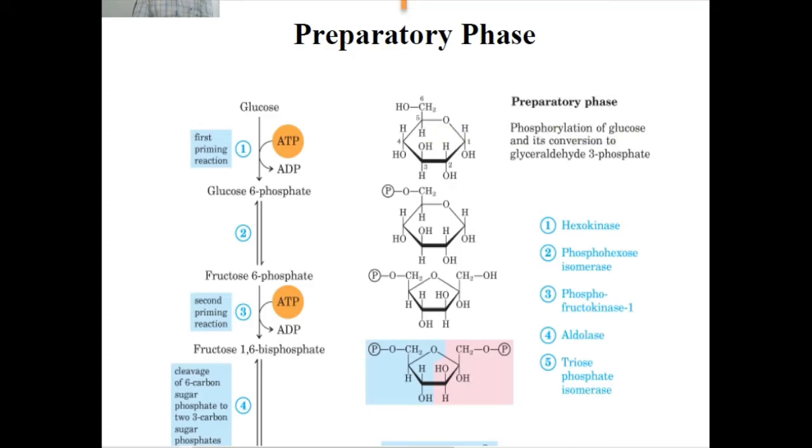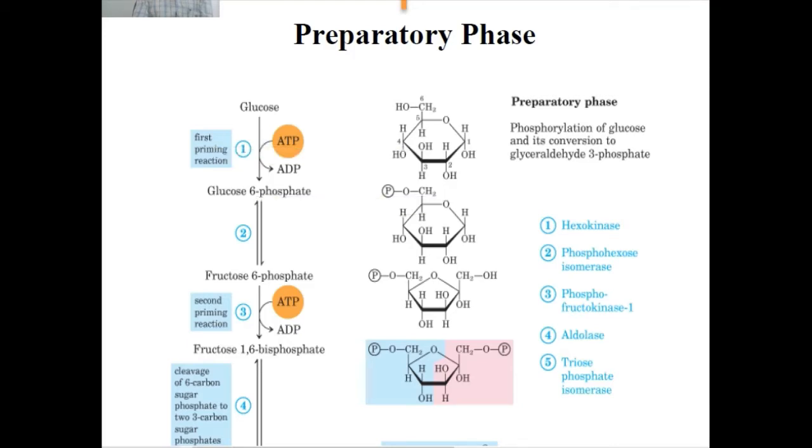The enzyme hexokinase catalyzes this reaction, and glucose converts into glucose 6 phosphate. This reaction is known as first priming reaction.